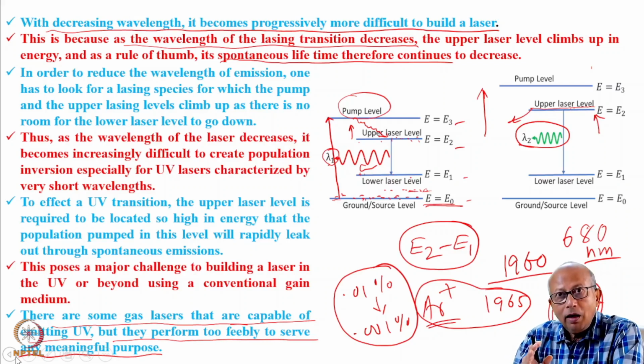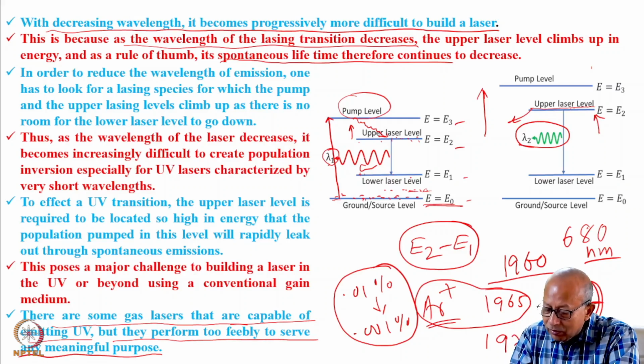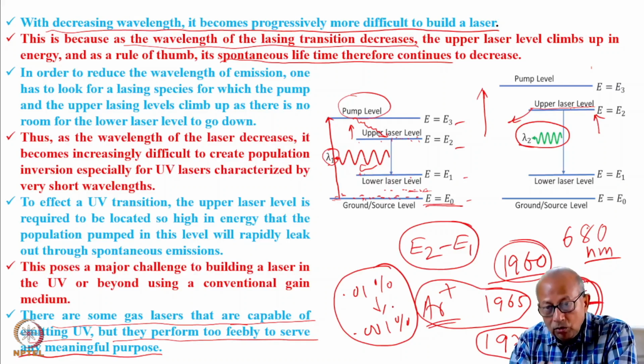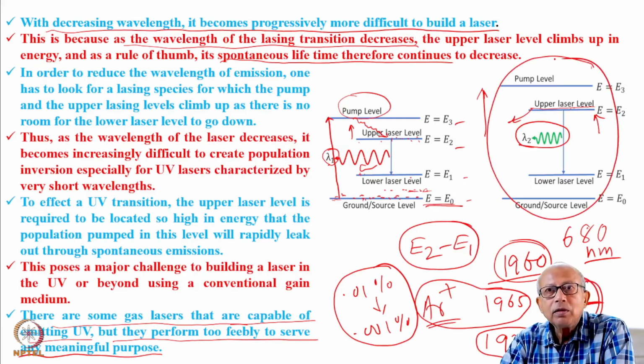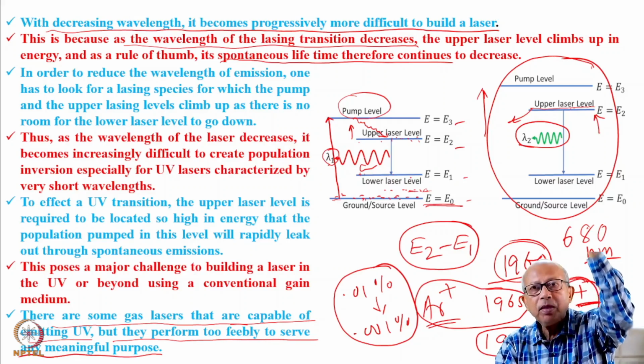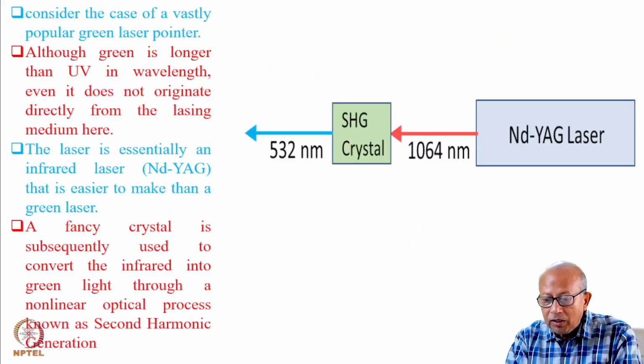So the excimer laser, which actually was the first real ultraviolet laser, was operated sometime in the 1970s. You see, more than 10 years after the invention of laser. So you can imagine how difficult it was to make an ultraviolet laser. The difficulty arose from this, that as the energy level goes up in energy, its spontaneous lifetime reduces, so maintaining population inversion becomes increasingly difficult.